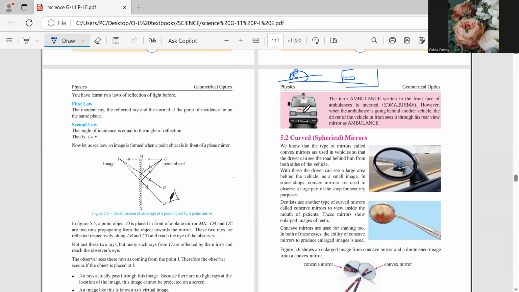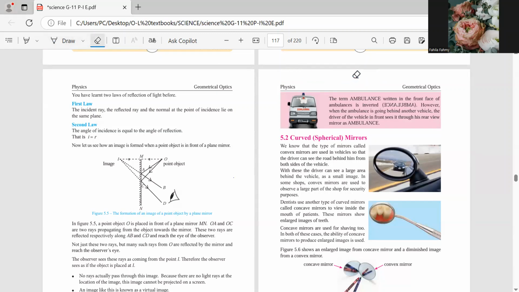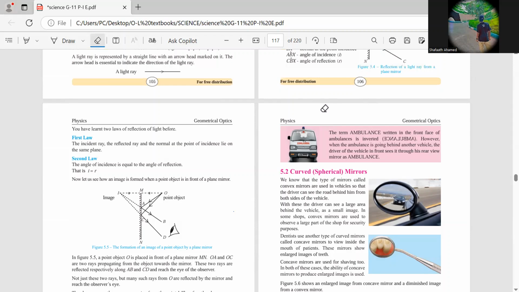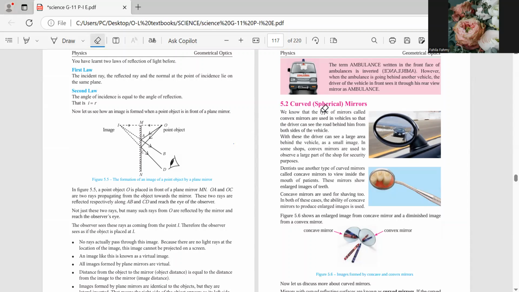If it is laterally inverted, when you look in the mirror in front of you, what will happen? You will read it properly. So it's a way to hurry the person, to let him know there's an ambulance behind, and then you will let him pass through. Does that make sense? Why is it laterally written? Yes, makes sense. Right. Then Puta, the next part is curved mirrors.